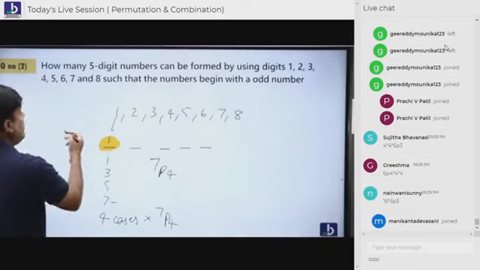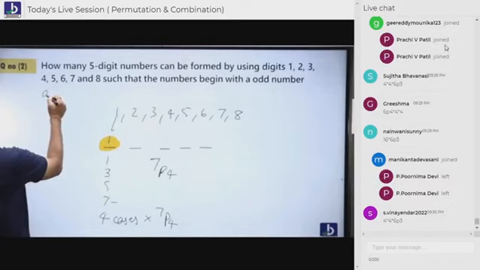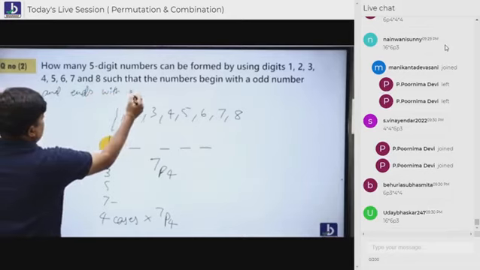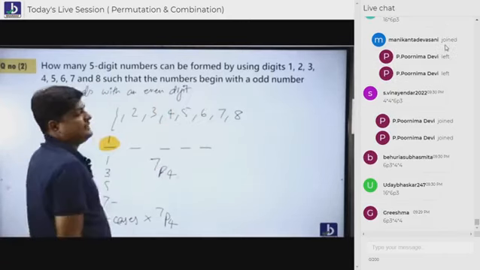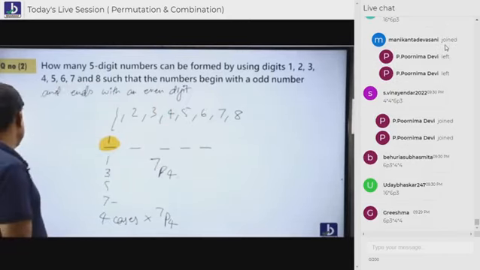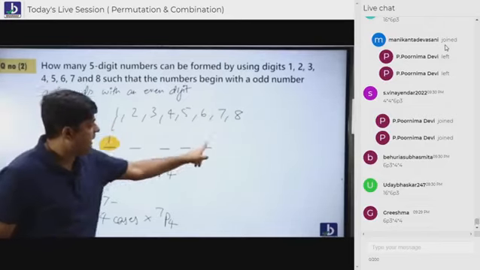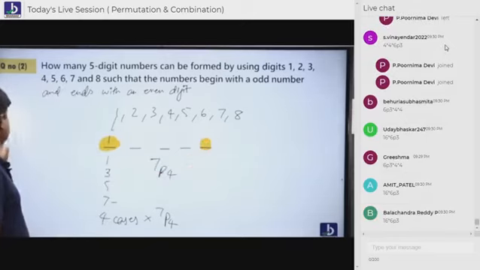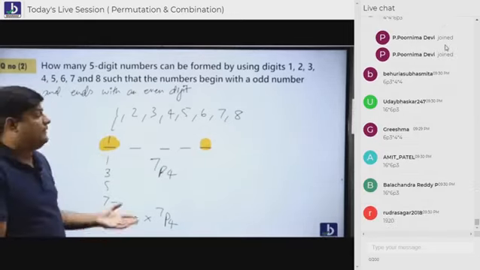The number should begin with odd and end with an even digit. This is my question. For example, the number should begin with an odd and it should end with an even. It should end with an even, everybody. So when you end with the even, students, you should understand both the cases. This should be kept in mind, and this should also be kept in mind.